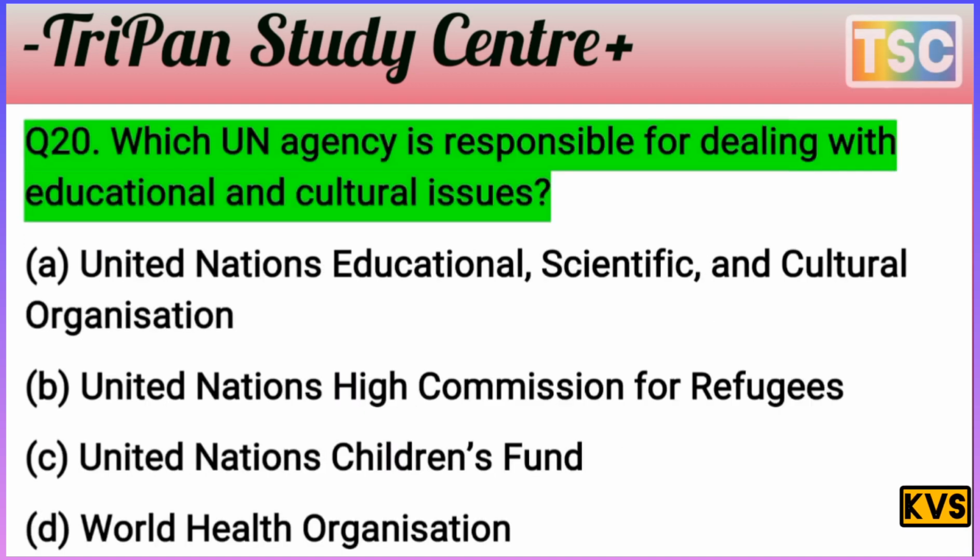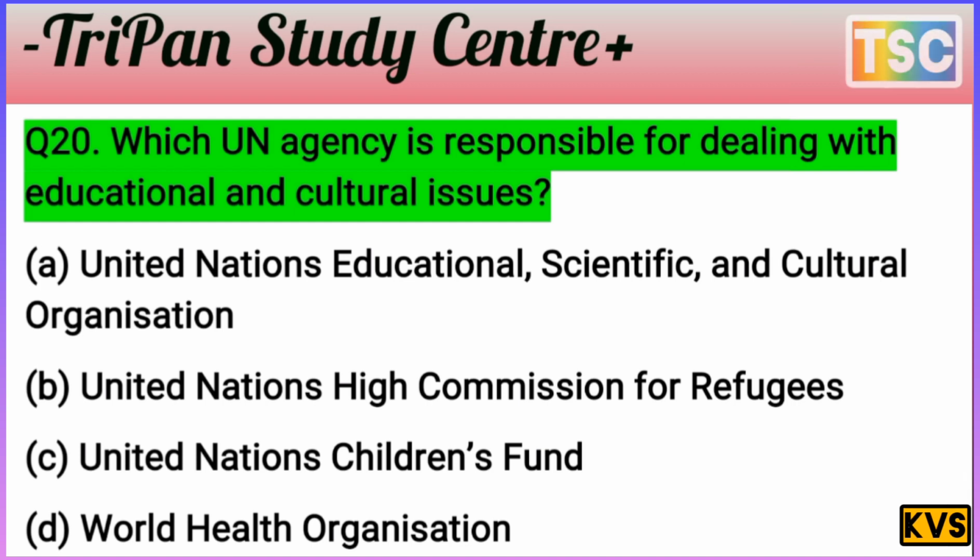The next question arrives here. That's important. The question here: which UN agency is responsible for dealing with educational and cultural issues? The question is clear cut here.